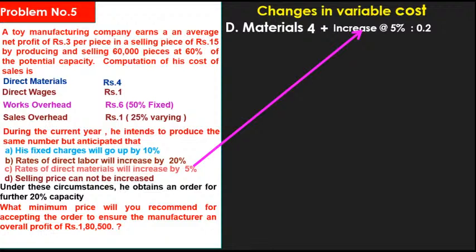Means rupees 4 into 5 divided by 100, the answer is 20 paisa. 4 rupees plus 20 paisa. What is the direct material cost now? 4 rupees 20 paisa. The previous direct material cost was rupees 4, now the direct material cost per piece is 4 rupees 20 paisa.